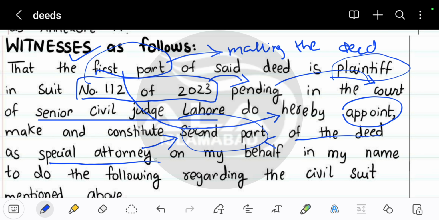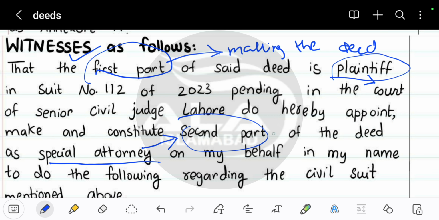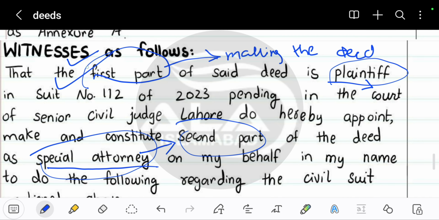Basically this second person you're seeing here is becoming the special attorney. A special attorney is a person who gets the right to control the property. So basically this person is giving his power over property or businesses to this person, who is going to be the special attorney.